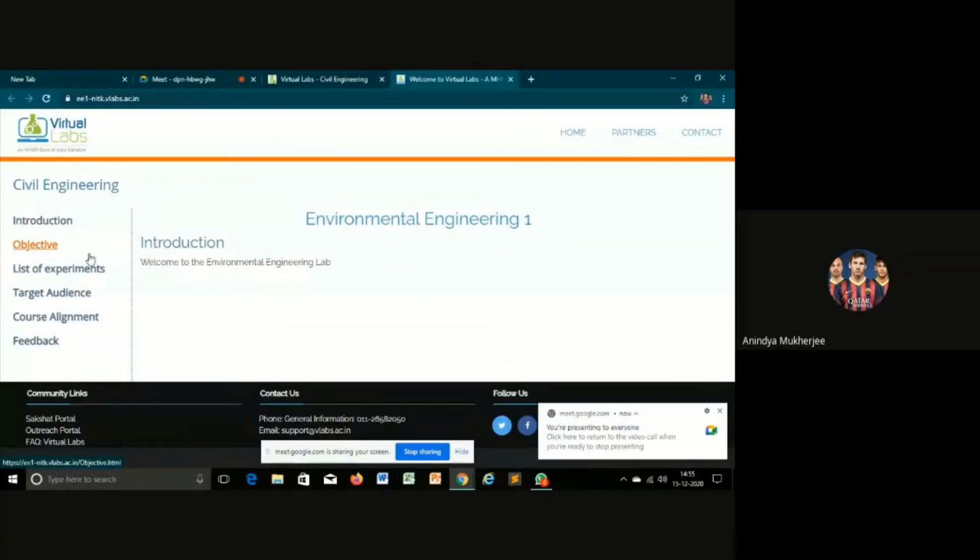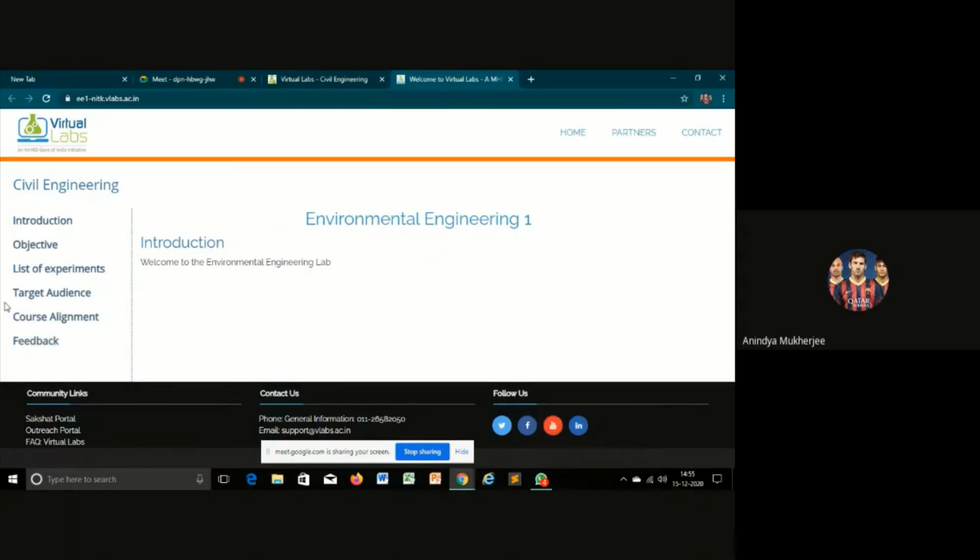So I will start from the beginning. So here we have the introduction: today we will perform the experiment of determination of alkalinity of water. The whole screen is not visible, only a part is visible.